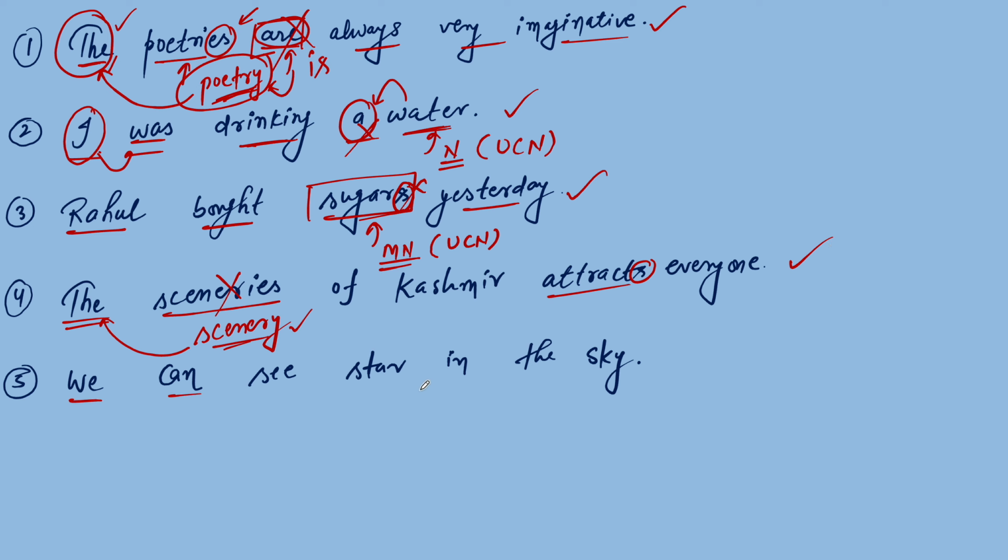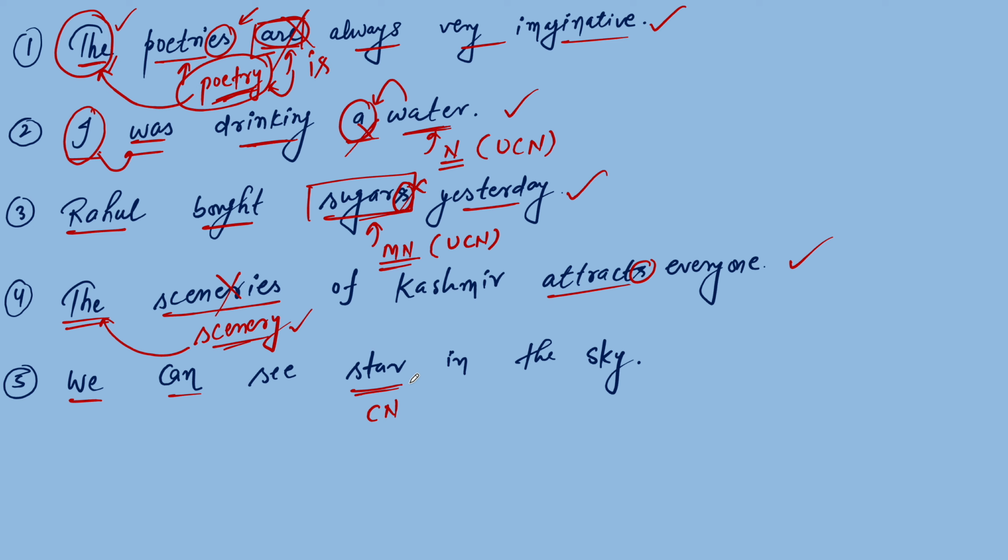We can see stars in the sky. Tell me one thing. When you actually look at the sky, you don't see only one star. There are so many stars present in the sky. And as it is a countable noun, it means we can count the number of stars.